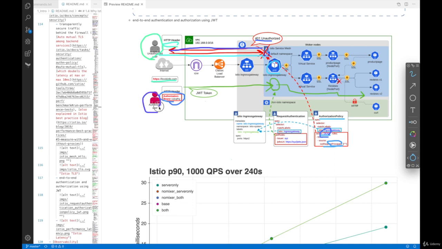In this authorized user case, the HTTP header includes authorization bearer with this JSON Web Token. So this HTTP request with a JSON Web Token included in the HTTP header is going to be able to authenticate and get authorized here, and it can go through the ingress gateway and then reach backend services. So this is another thing, authentication and authorization using JWT. This is another feature of Istio.